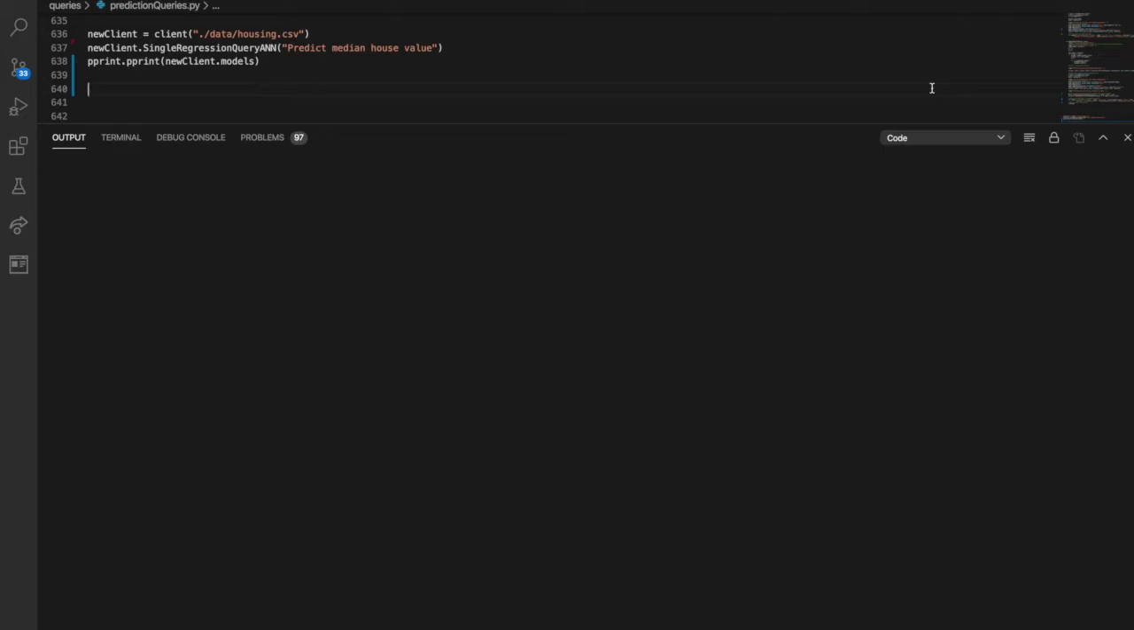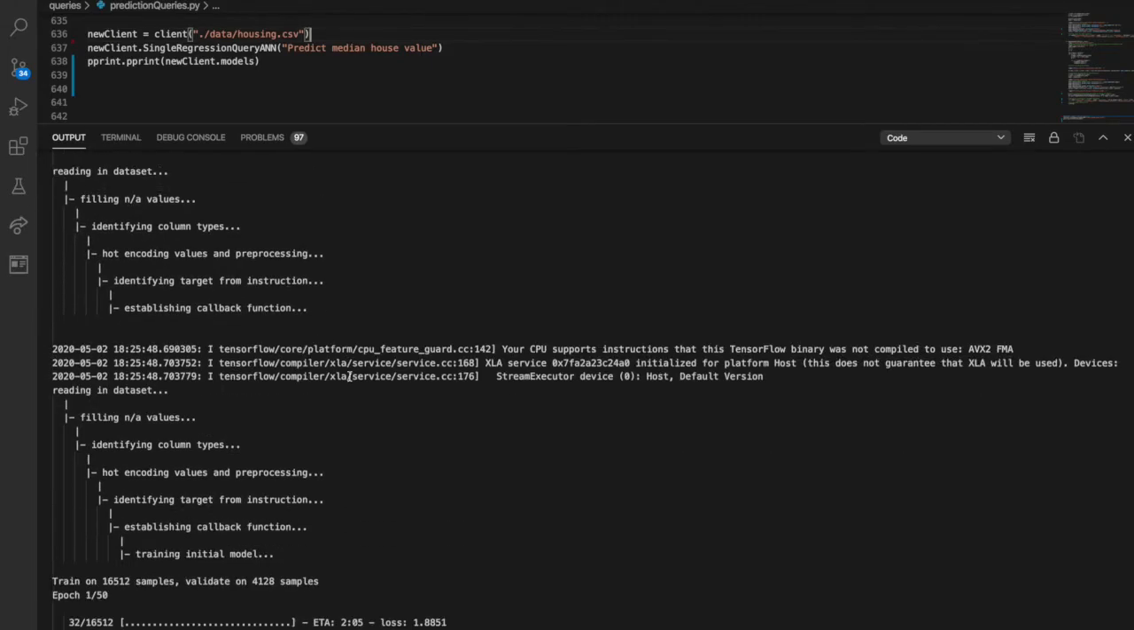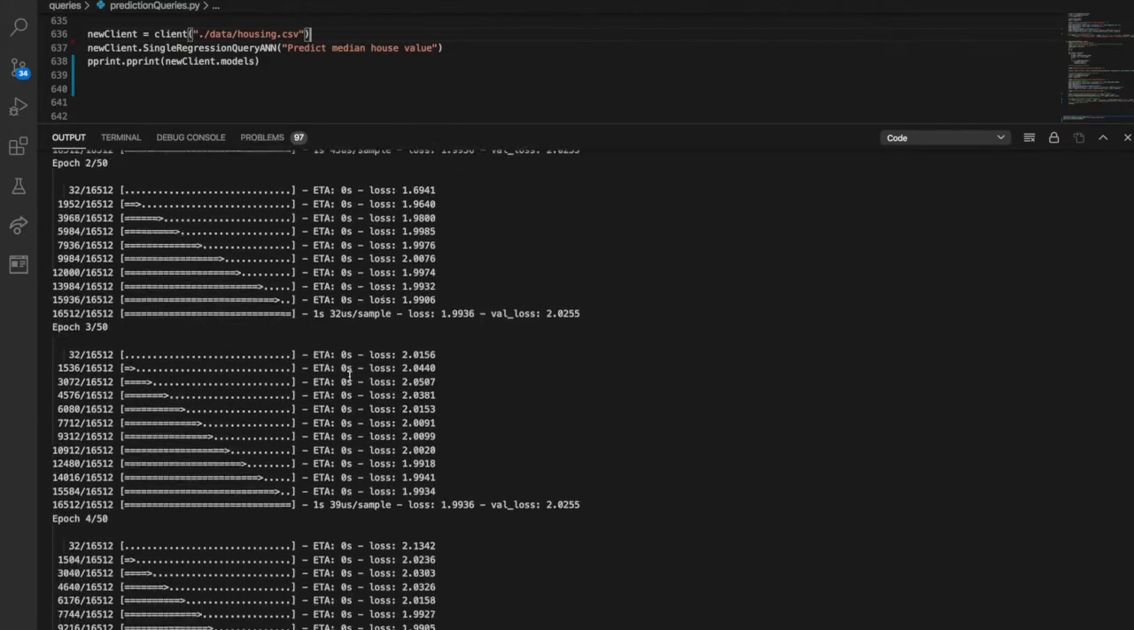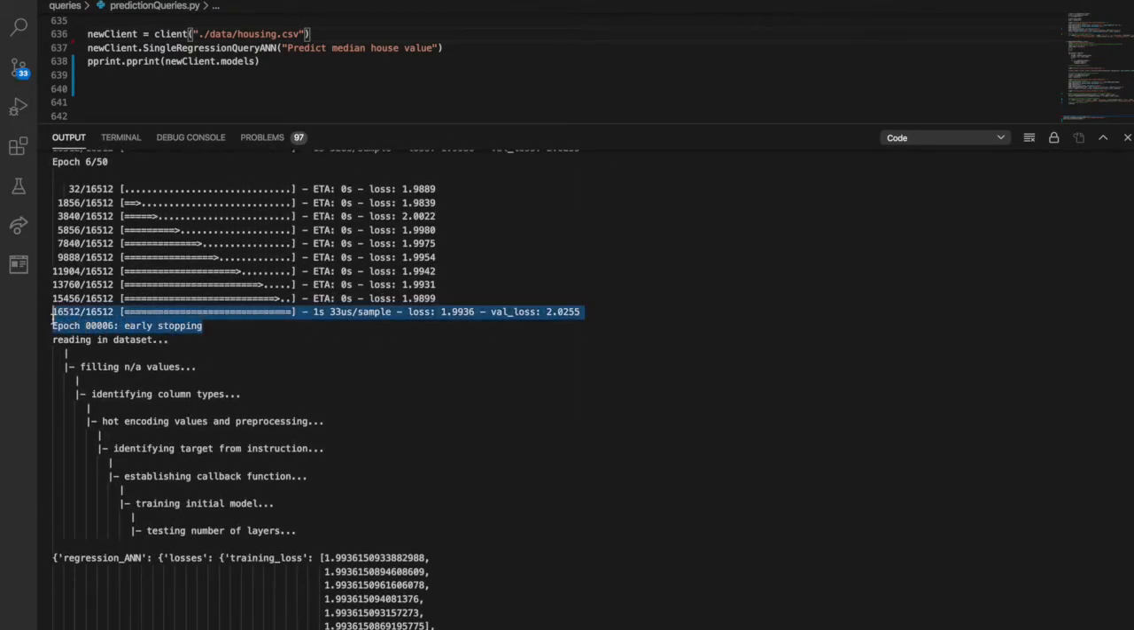So now I'm going to demo these features. As you can see, I've created my client object and called the single regression query on that client object. Now as soon as you run, you'll be able to see a hierarchical process logger that documents everything that Libra is doing, so you can identify what's happening when you're training your model. Libra uses a callback function and other metrics to identify when exactly your model starts to overfit. And that's when it stops.